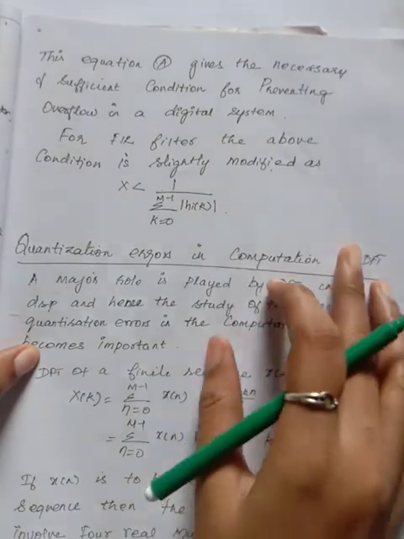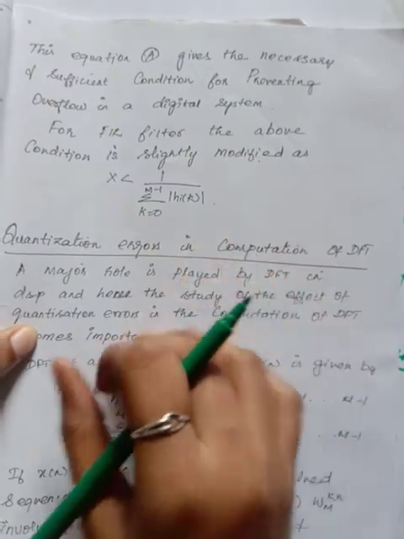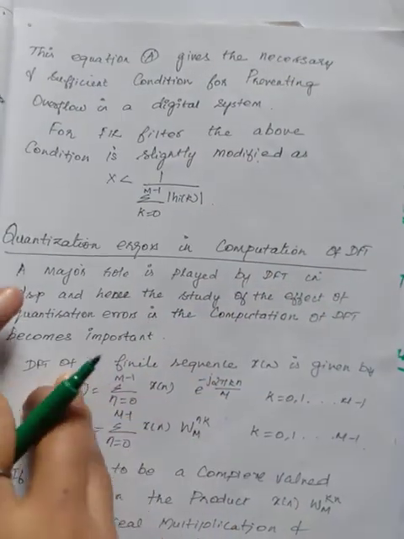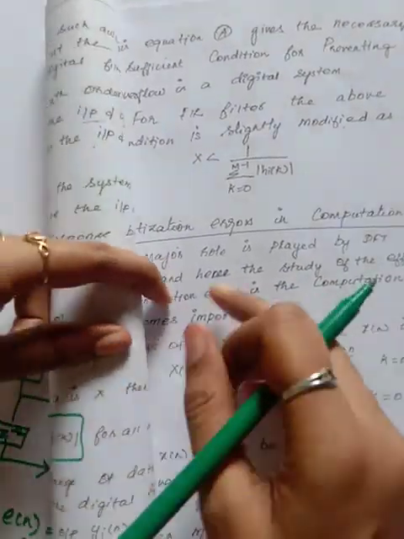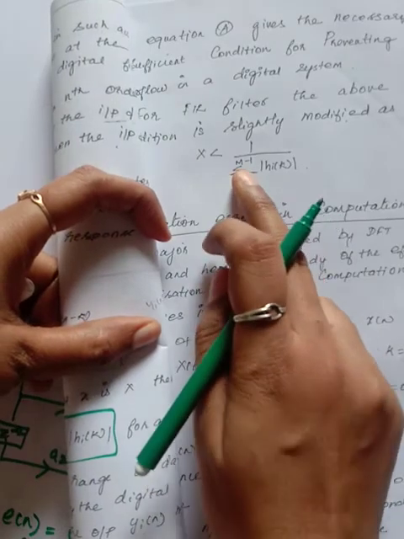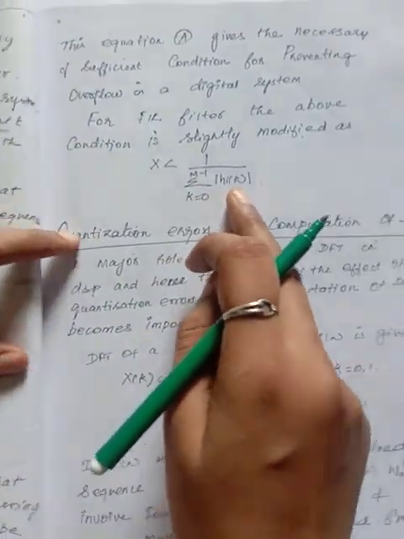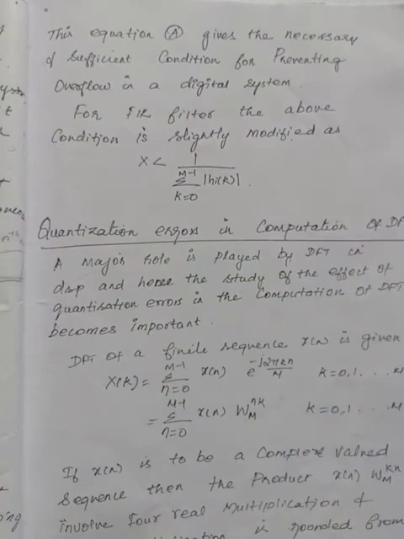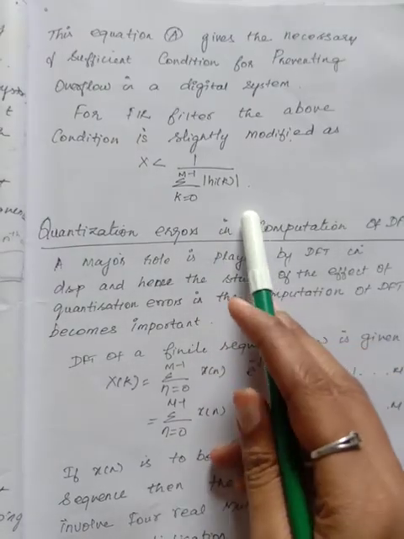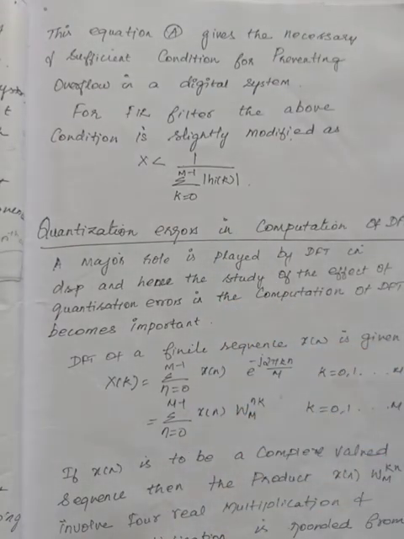Similarly, for an FIR system, the above condition is slightly modified, as here you will have k equal to 0 to M-1 of h of k. That is the difference from what we discussed before for IIR. Now we have seen this for the FIR system. Like that, we can prevent the overflow from occurring. I hope you have understood product quantization noise and scaling.